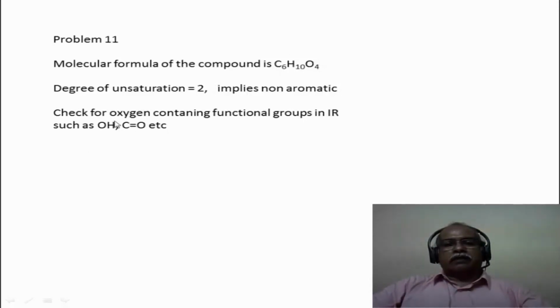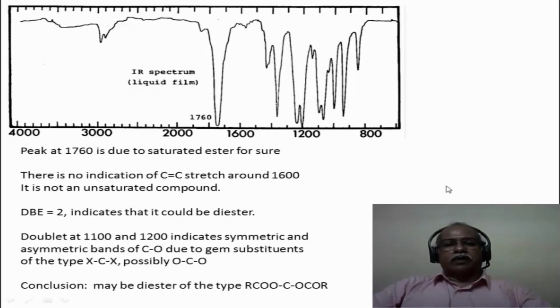Check for oxygen containing functional groups such as OH and C=O in the infrared spectrum of this compound. The infrared spectrum is very rich in information here. There are no OH functional groups present in the system, so it cannot be a carboxylic acid, it cannot be a phenol, and it cannot be an alcohol kind of functional group here.